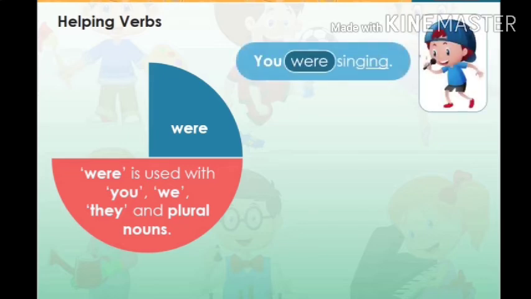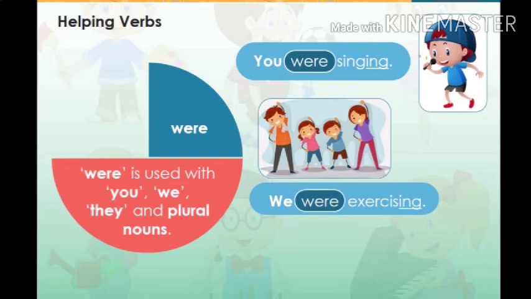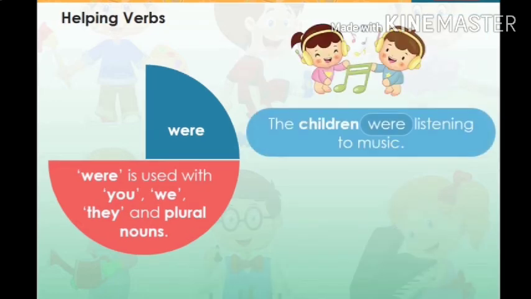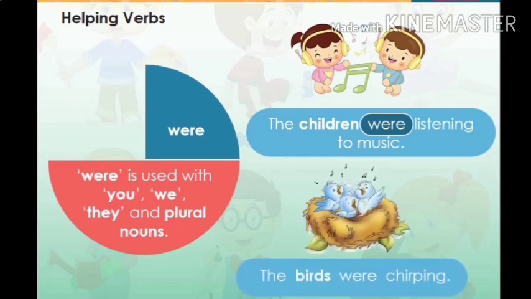You were singing. We were exercising. They were watching TV. In these sentences, singing, exercising and watching are the main action verbs, and the helping verb were along with the ing form of the verb is telling us actions are not happening now, they happened in the past. Similarly, the children were listening to music. The birds were chirping. Children and birds are plural nouns, so we have used the helping verb were.